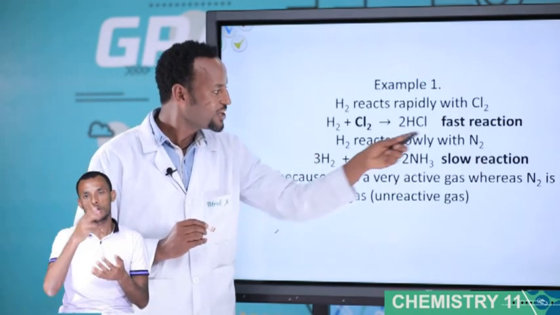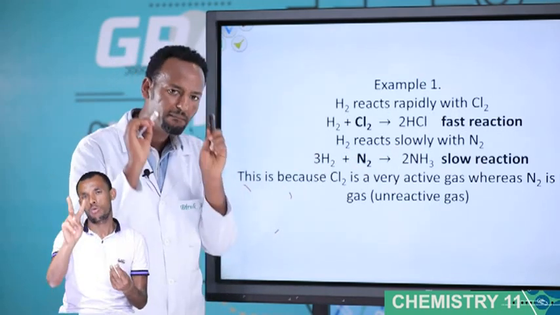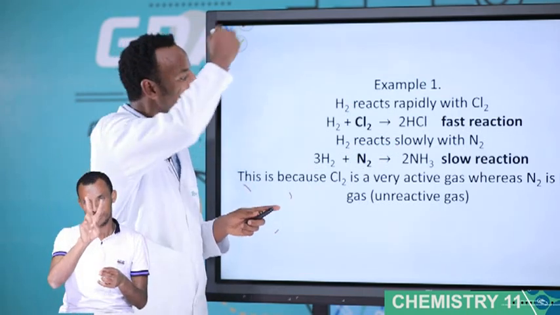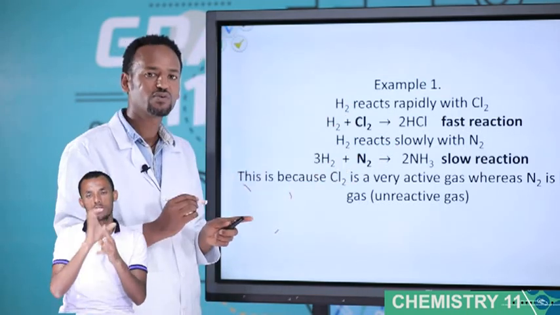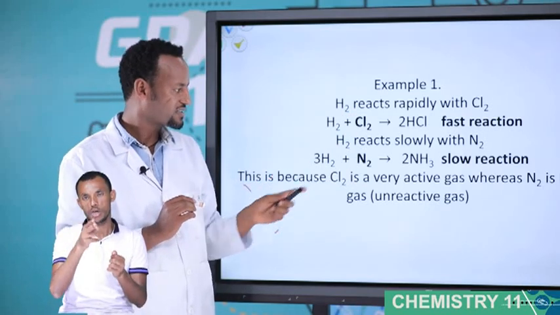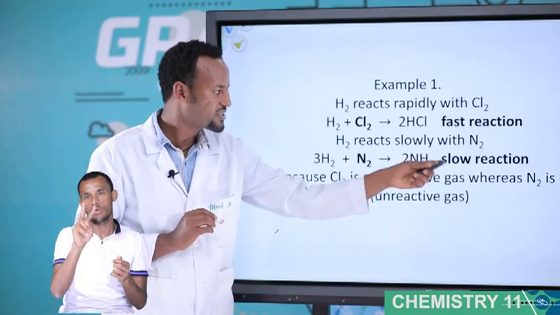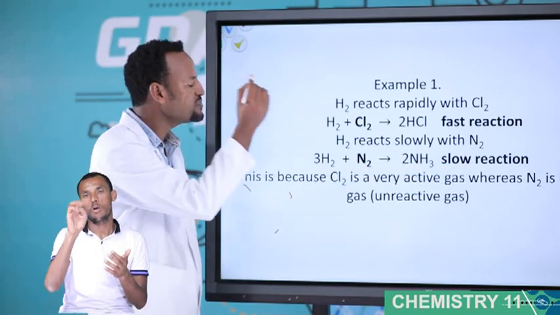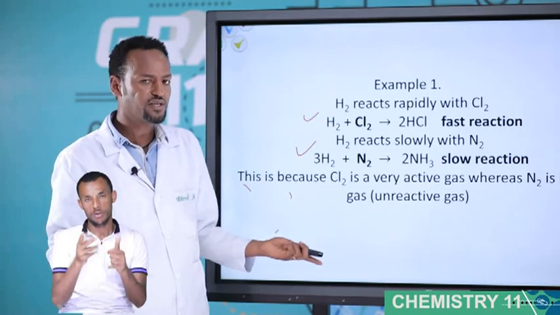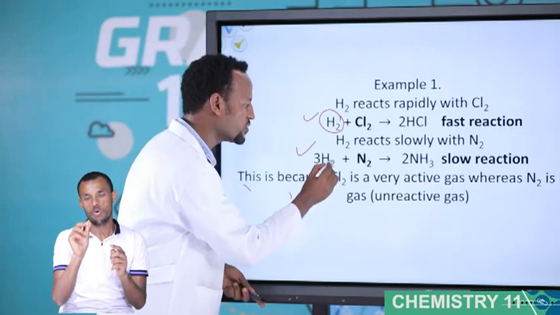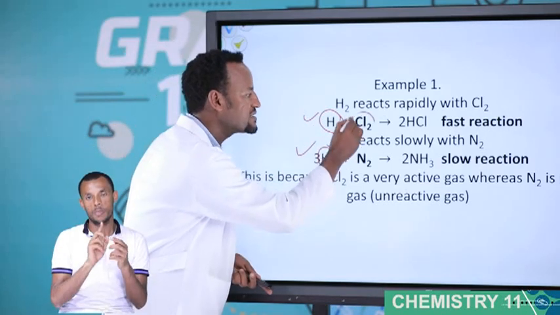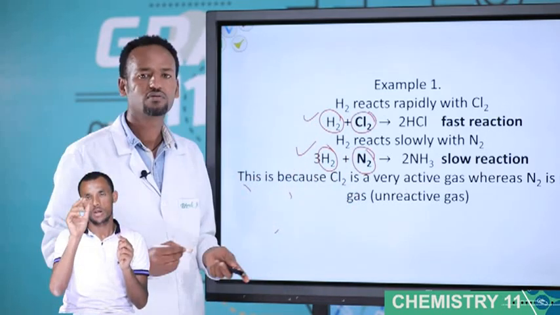H2 reacts slowly with N2. The same reactant H2, another different reactant, Cl2 and N2. N2 reacts with 3H2. It gives ammonia, a slow reaction. What is the difference between this reaction and this reaction? The difference is H2? No, because both contain H2. What is the difference? The difference is Cl2 and N2.